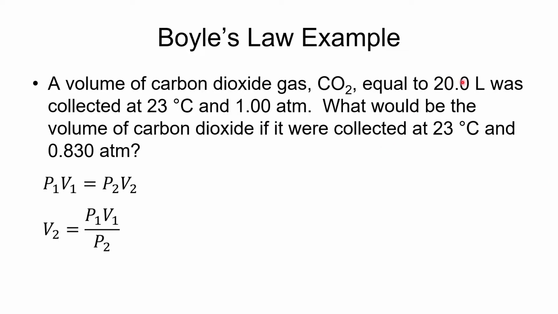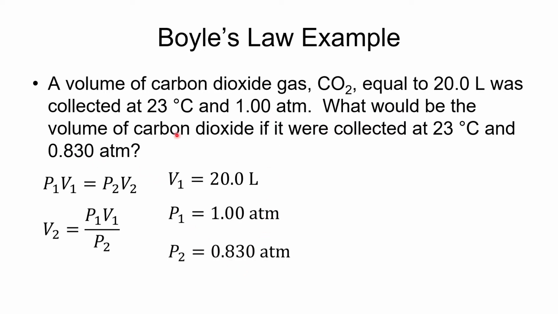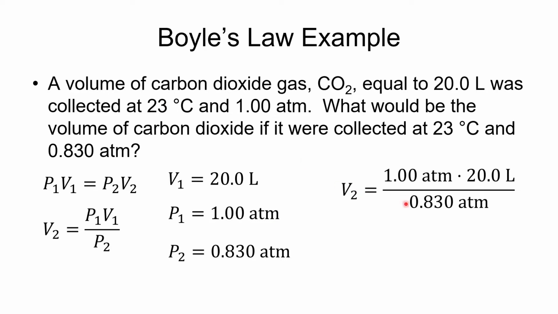Well, the quantities that we have there are V1, the volume, the 20 liters. P1 is the pressure 1, so 1 atmosphere. And P2 is the 0.830 atmospheres. Clearly, the temperature is constant, which validates that we can use Boyle's law. If you put the units in, then you can do dimensional analysis to make sure that everything cancels out properly. And we end up getting a value of 24.1 liters. So not too bad.